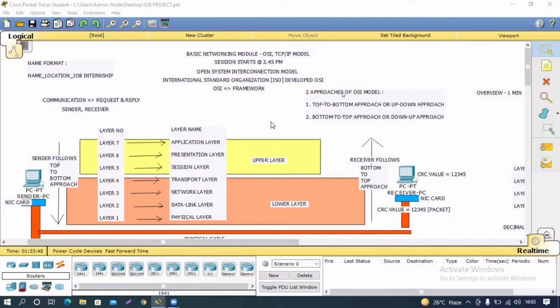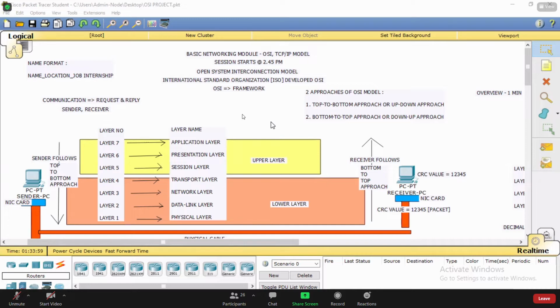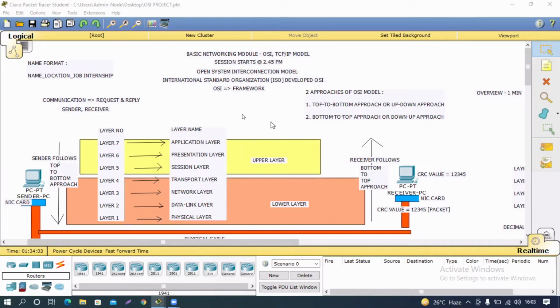Examples of this layer include cables, network interface card, within bracket NIC, hub, repeater, etc.